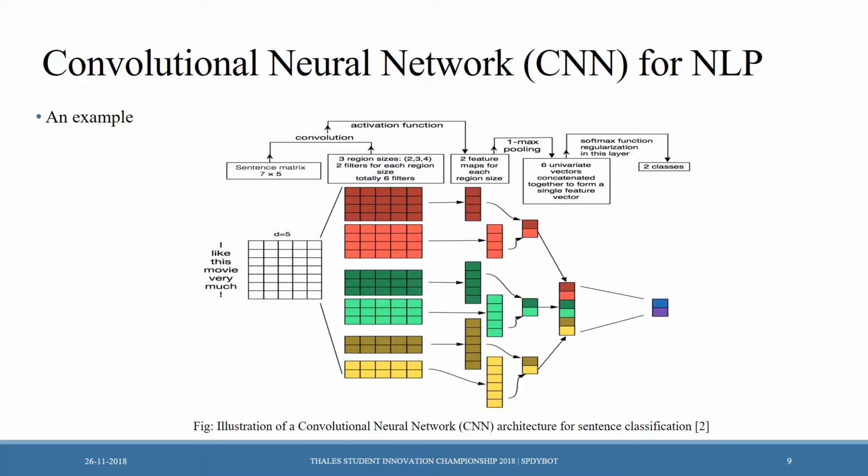That's how, even if we have variable length input, we can always have a fixed length of output which is needed for classification purposes. Also, we keep the spatial information of word sequences in the sentence, which is important for NLP tasks.